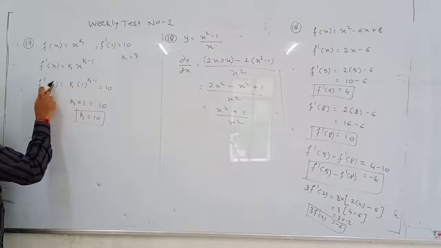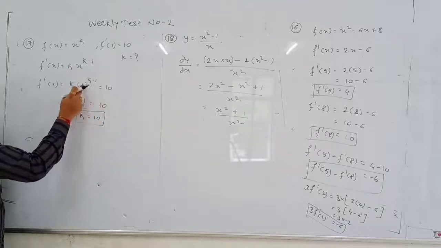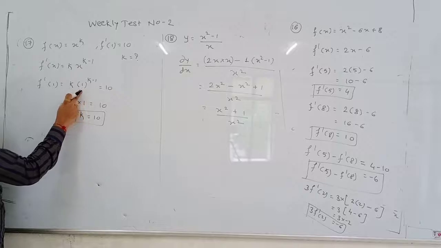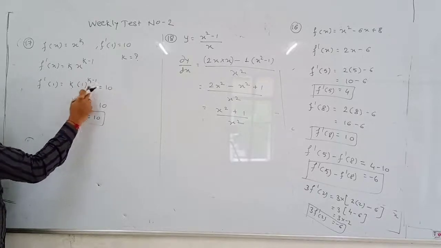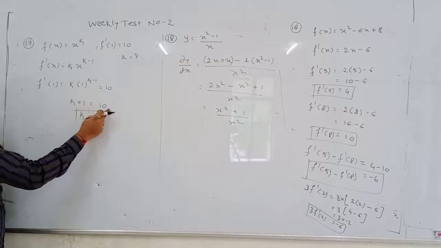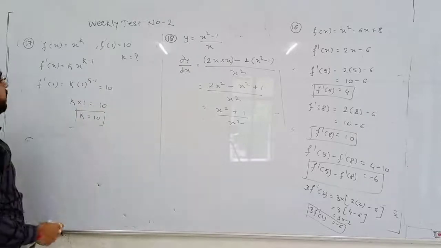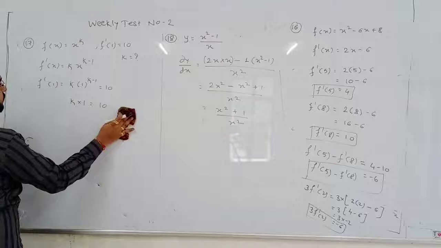The differentiation, f dash of 1 is 10. That means when x is equal to 1, the answer is 10. Substitute the value of x as 1. 1 to the power anything is 1, 1 to the power k minus 1 is 1, so k into 1 is 10, hence k is equal to 10. This is question number 17.